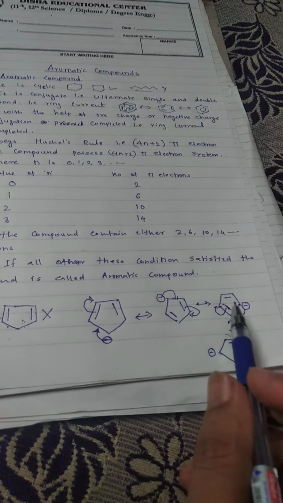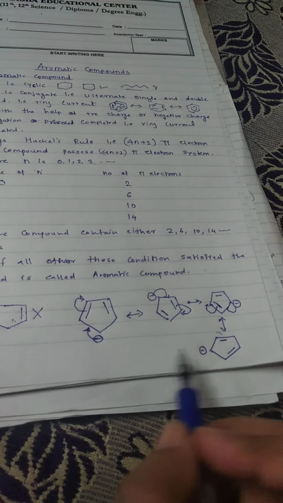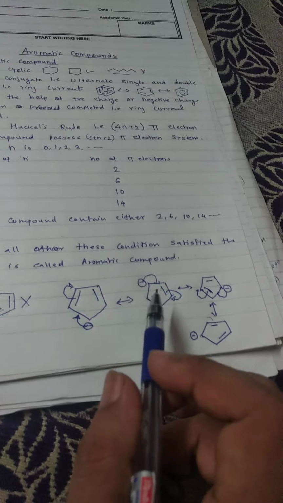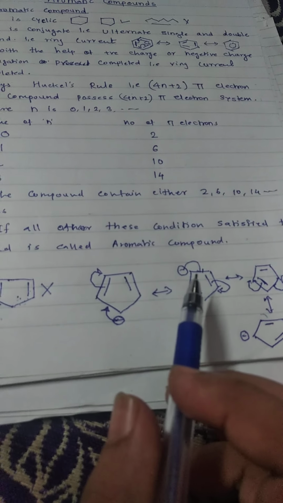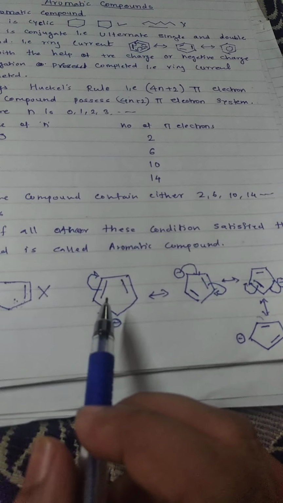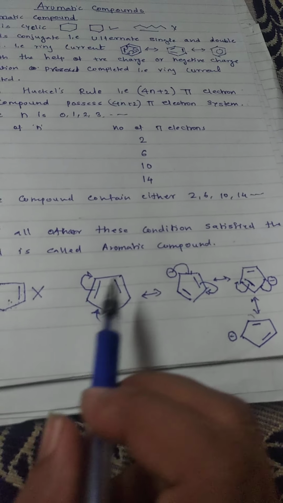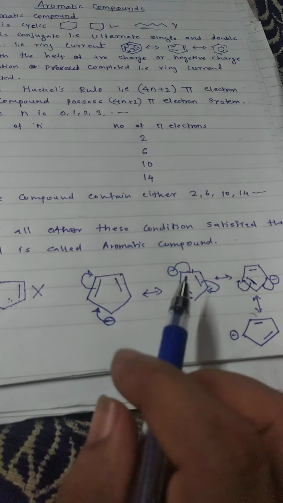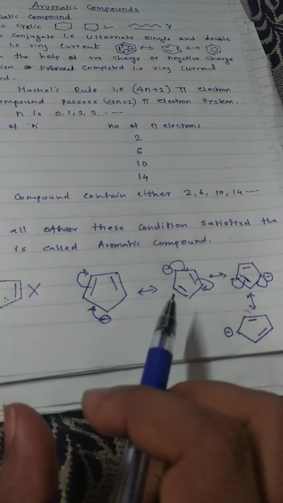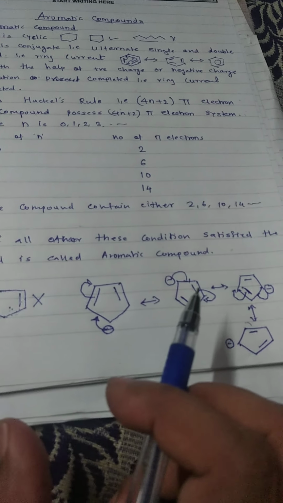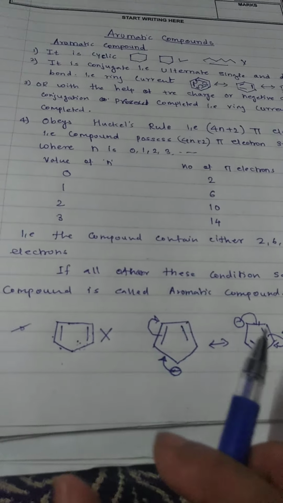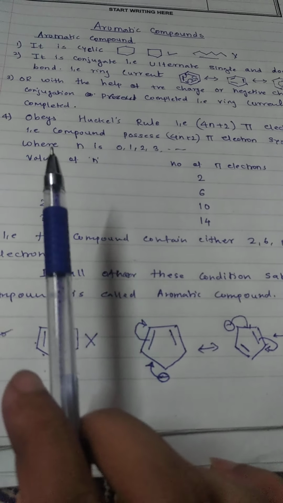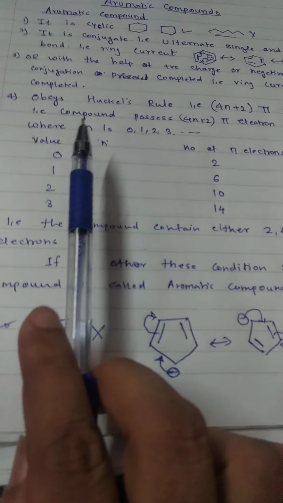That means conjugation is there, ring current is there. So either with the help of negative charge or positive charge, if that compound possesses ring current, it is called that the compound possesses conjugation, or ring current. So fourth and important one, see, it must obey